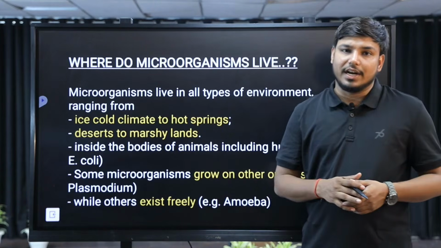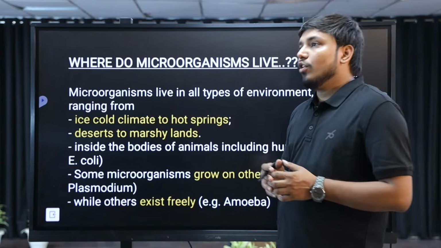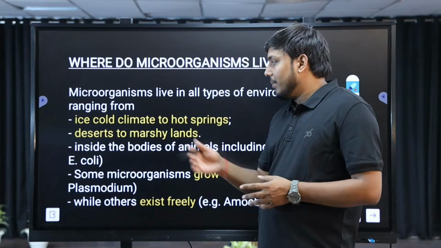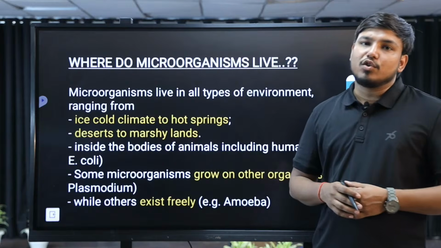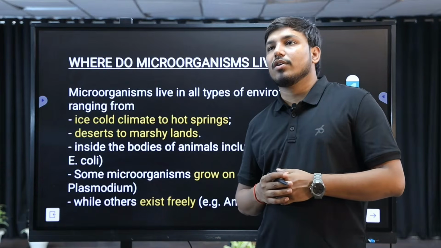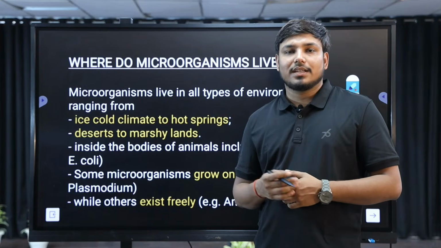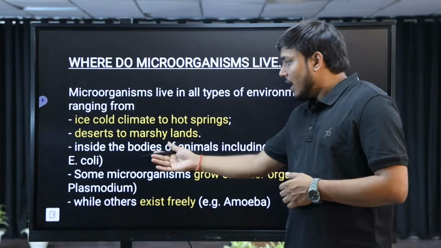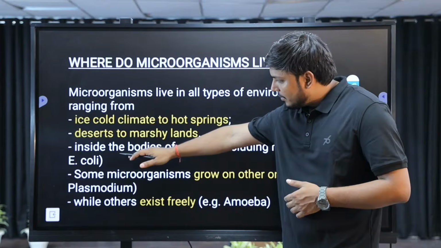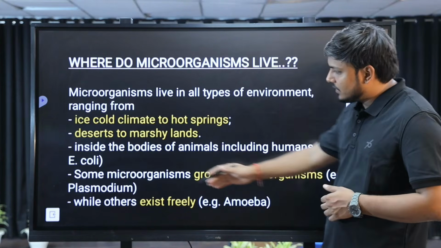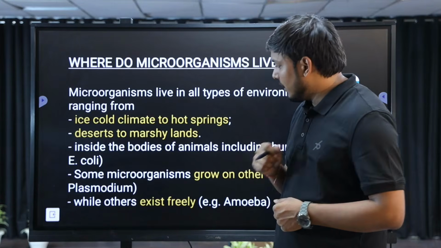They are also found in marshy land. In marshy land, there are so many toxic gases produced in that area, right? No other organisms can survive there, right? But microorganisms are found here, right? Inside the human body also, they are found. For example, in our intestinal gut, they are found. An example of a microorganism living inside the human body is E. coli, right? E. coli is a kind of bacteria which lives inside our gut.